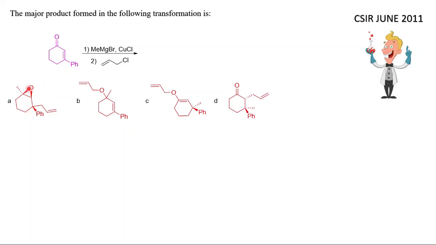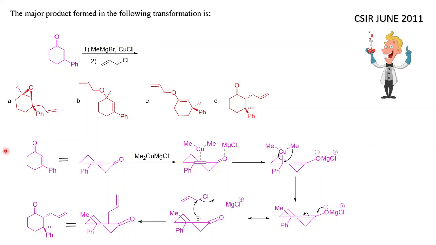As you can see, there are solid lines, dash lines, like that. So this is a very important question. You have to understand, because you have to give the structure of this cyclic alkene in half chair form. That is the most important thing, that I will show you in the mechanism.